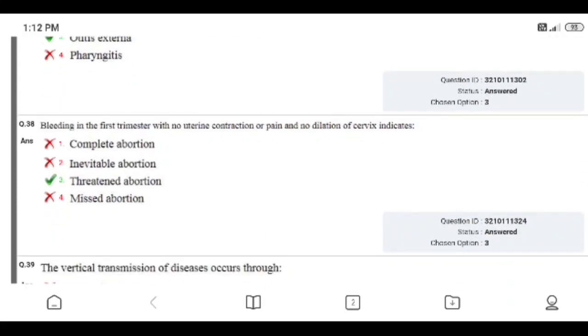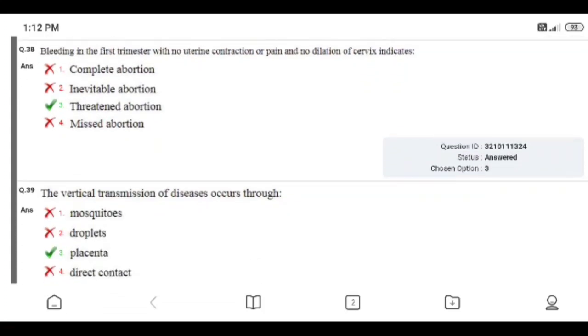Question number 38. Bleeding in the first trimester with no uterine contraction or pain and no dilatation of the cervix indicates: complete abortion, inevitable abortion, threatened abortion, or missed abortion. Right answer is 3, threatened abortion. I gave the right answer. Threatened abortion has no uterine contraction, pain, or dilatation of the cervix.